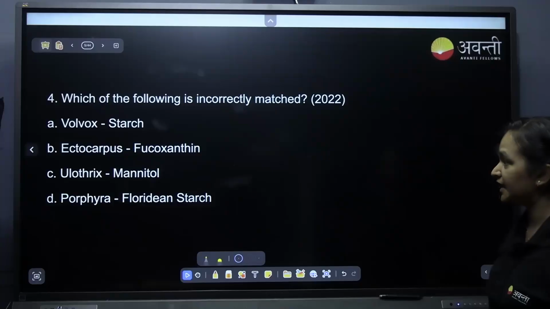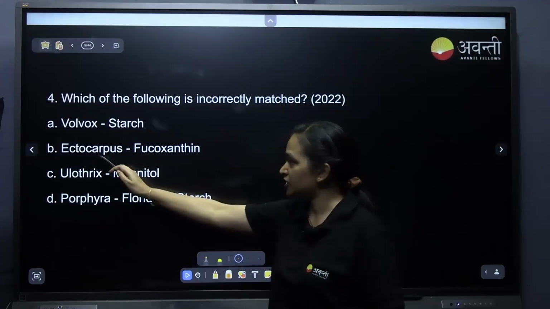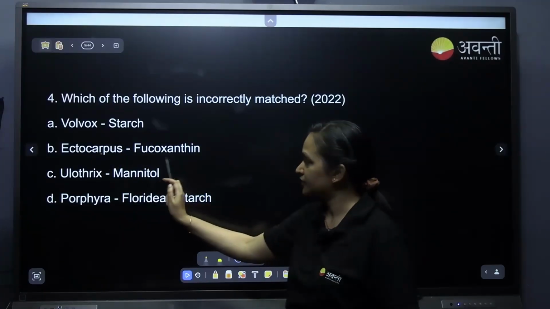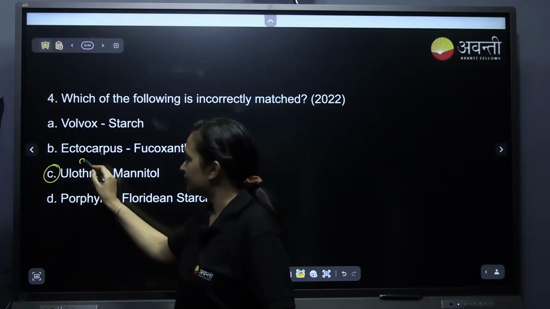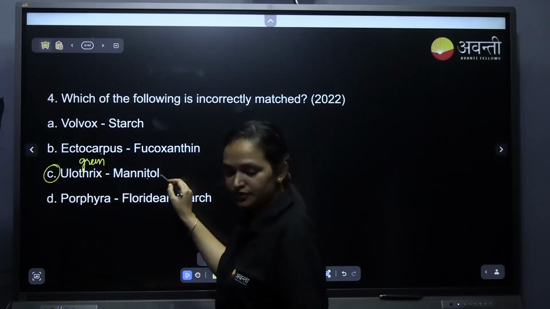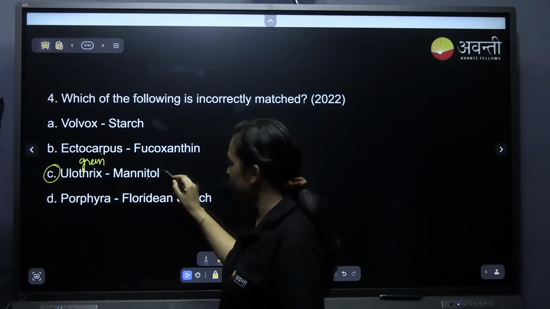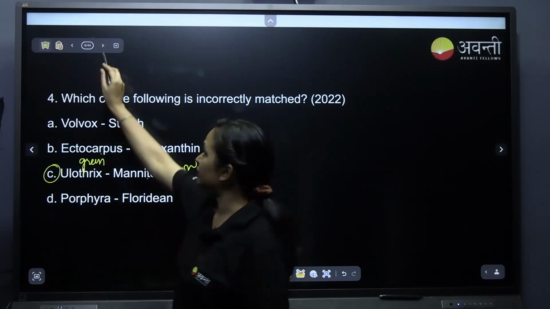Which of the following is incorrectly matched? Volvox, starch; Ectocarpus, fucose; C. Yes, Ulothrix is a green algae and mannitol is the food. Yes, food starch is stored in green algae. So this is incorrectly matched.